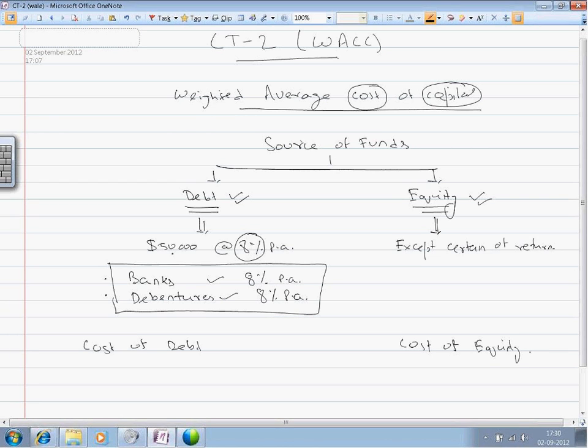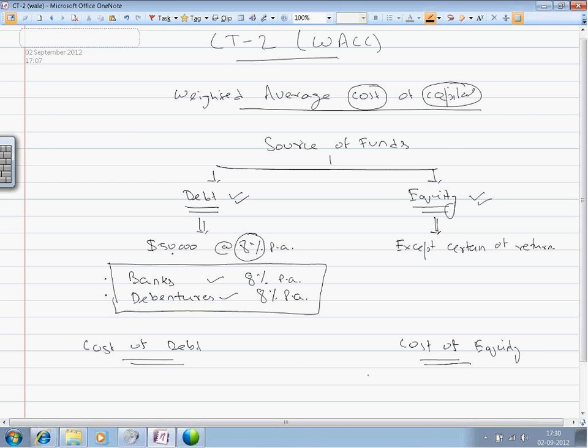In terms, cost of debt is the cost which the company pays if it borrows the fund from a financial institution or by issuing debentures. On the other hand, cost of equity is the expectation. Mark my words, it's the expectation which the shareholders of the company have, that the company should earn a certain amount of return. This is known as cost of equity.